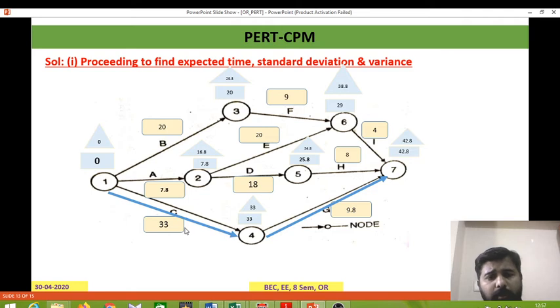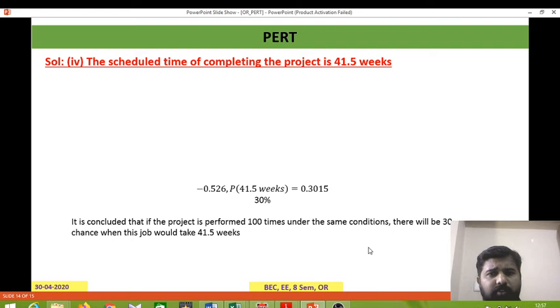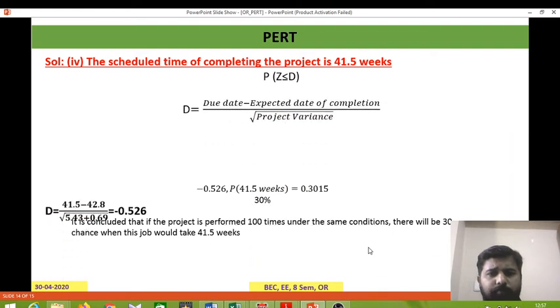The critical path can be identified in two ways: one is the subtraction of the earliest finish time from the latest finish time, or the difference between the timings at the events. You can see here 29 minus 20, or 29.8 minus 20, is 9.8, not 0. But here 33 minus 33 is 0. That's why I consider this path the critical path. The colored arrow shows that this is the critical path. In the same way, you can find the remaining ones.